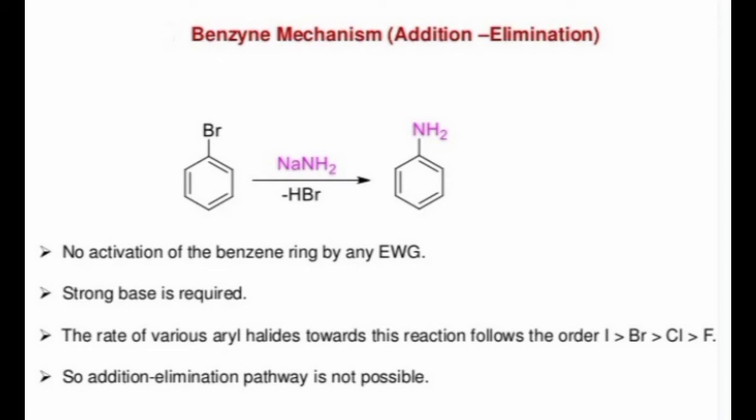In this case, the addition elimination step is not performed. Instead of that, an elimination addition step is performed. Therefore, the benzyne mechanism is an elimination addition mechanism. That means the benzyne mechanism takes place by an elimination addition type of mechanism.